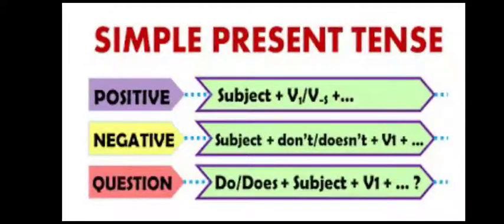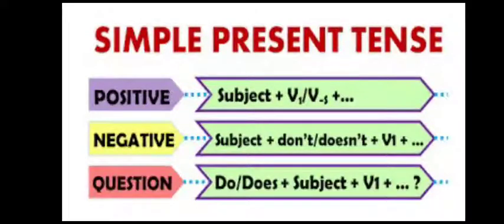Now, a negative sentence means we need to convert the particular sentence by using do not and does not. Over here we are using only the root form of the verb, so subject plus do not or does not plus the root form of the verb.